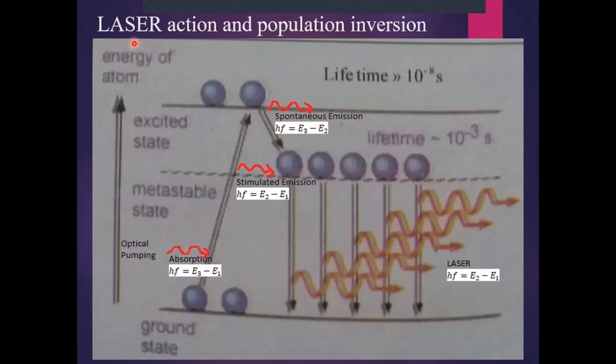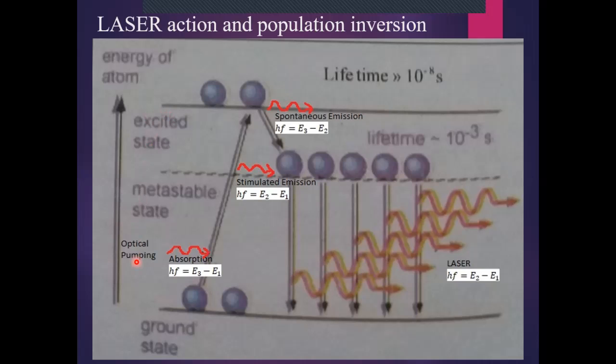Now, in order to discuss the laser action and population inversion, we discuss the phenomena. For this, as we know that it is difficult for an atom to directly jump into the metastable state, so we consider three energy states of an atom. This is the ground state E1, this is the metastable state E2, and this is the excited state E3.